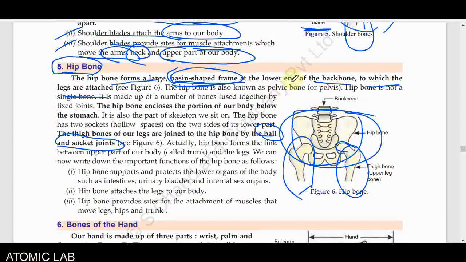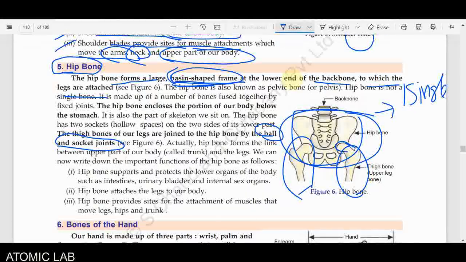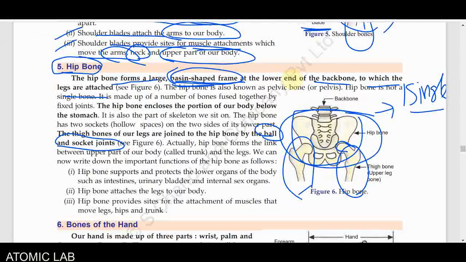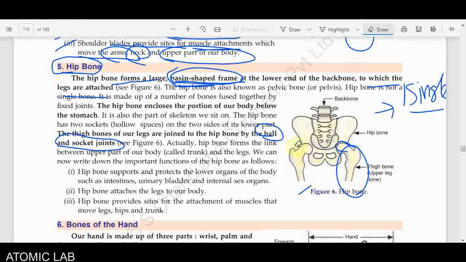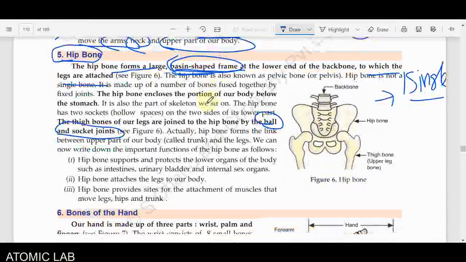You will see these hip bones are generally not a single bone. It is made by a small group of bones, and they are completely fused together. Fused together means they are joined with fixed joints and cannot be moved. So the hip bone is not a single bone. You have to remember that it is a group of bones. They will be directly attached.